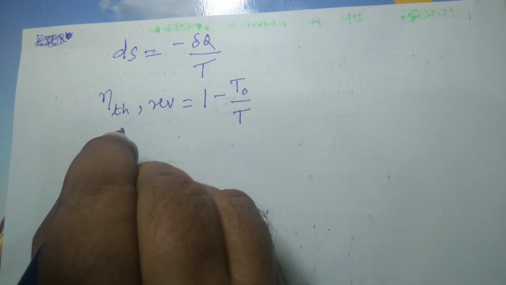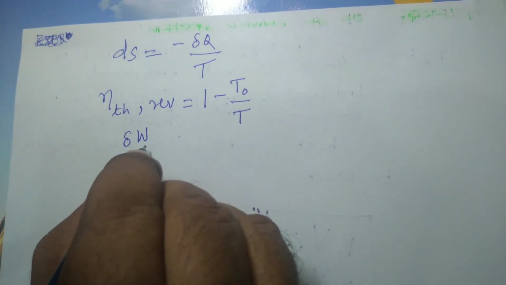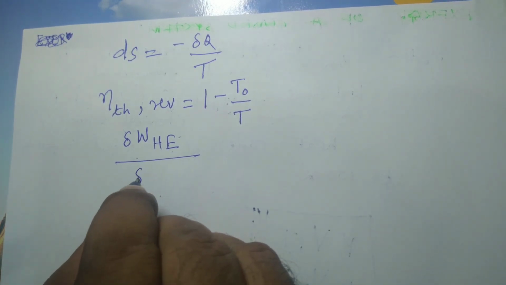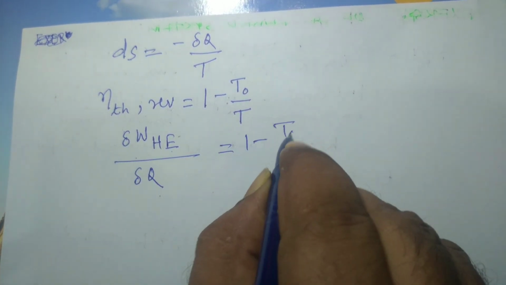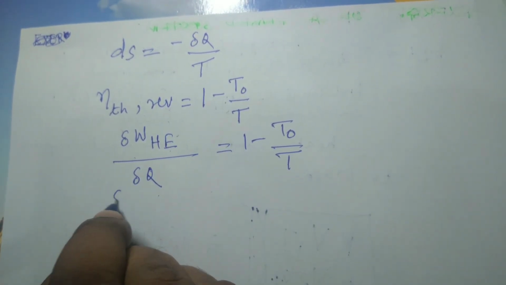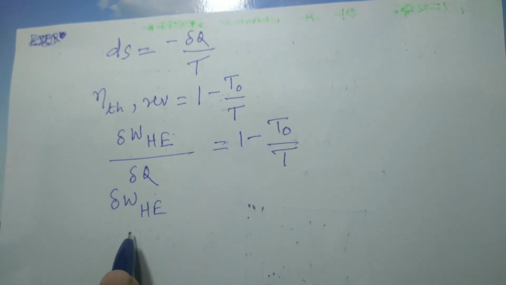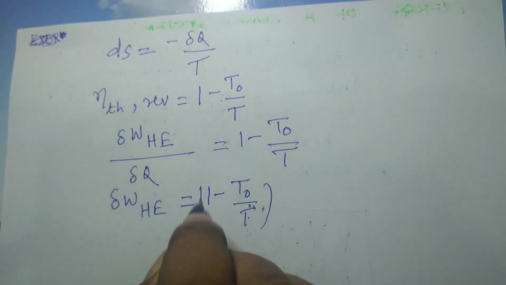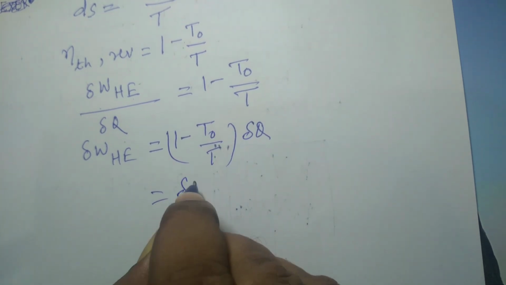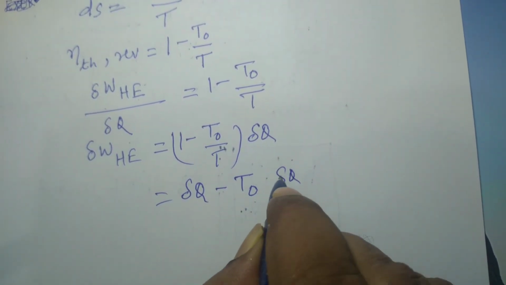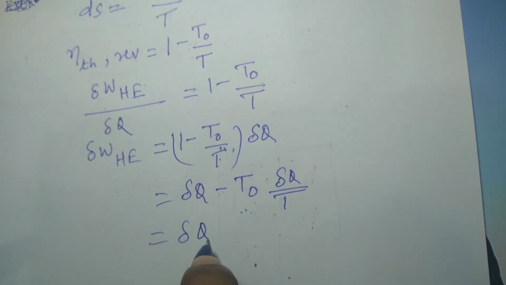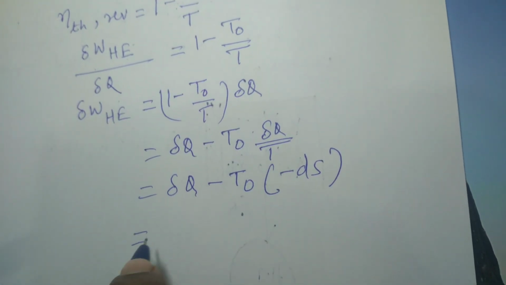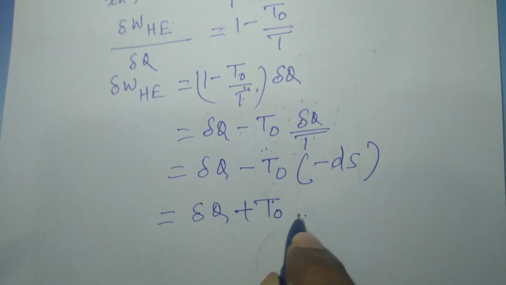So we know that efficiency is nothing but the differential amount of work that this heat engine produces, del W heat engine, divided by heat input, del Q, which is equal to 1 minus T0 by T. So del W heat engine is equal to (1 minus T0 upon T) del Q, which is del Q minus T0 del Q upon T. This is del Q minus T0 times minus of ds, which equals del Q plus T0 ds.